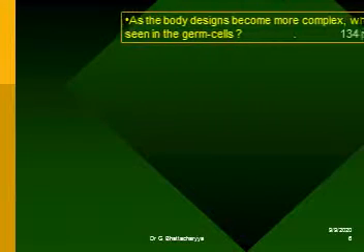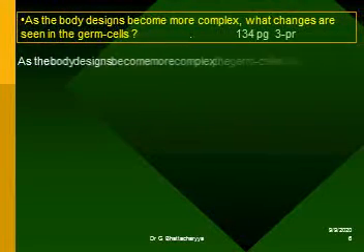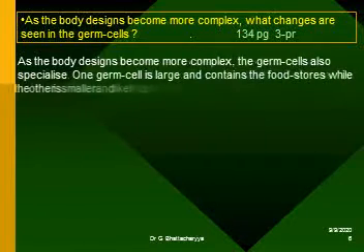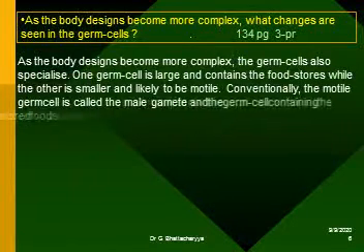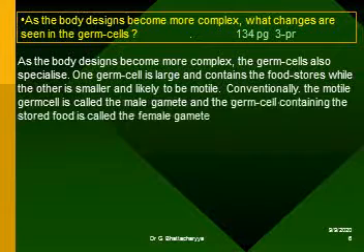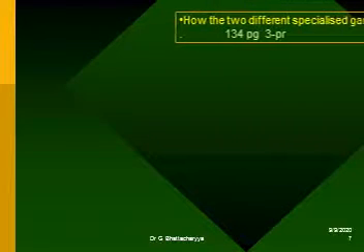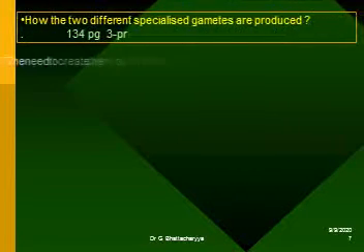As the body designs become more complex, what changes are seen in the germ cells? As the body designs become more complex, the germ cells also specialize. One germ cell is large and contains the food stores, while the other is smaller and likely to be motile. Conventionally, the motile germ cell is called the male gamete, and the germ cell containing the stored food is called the female gamete.